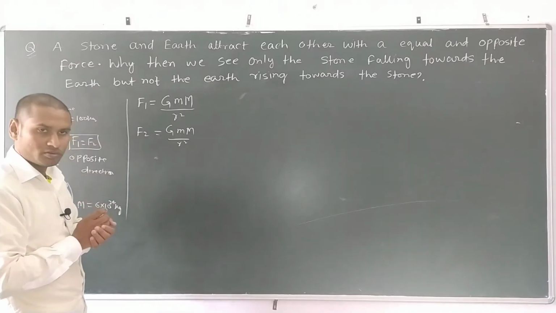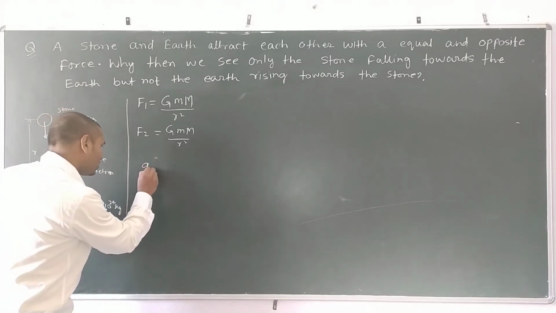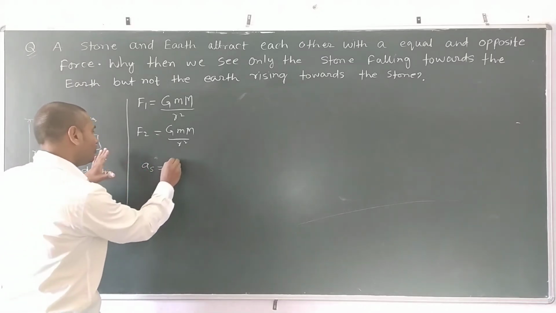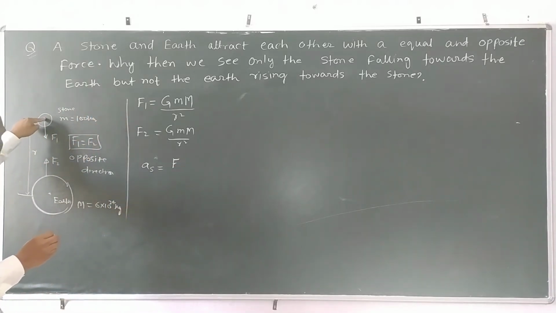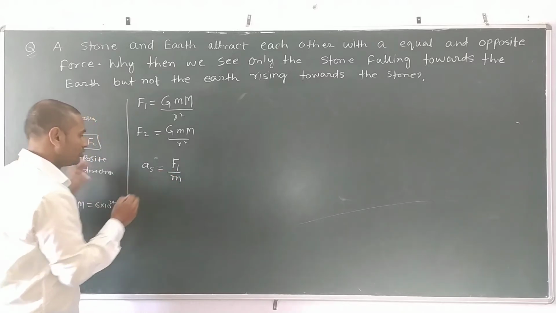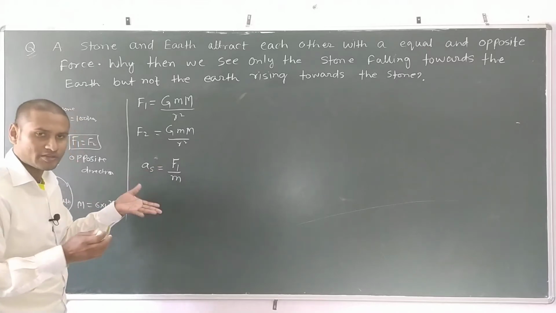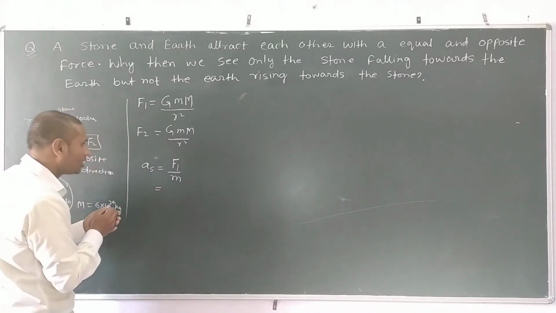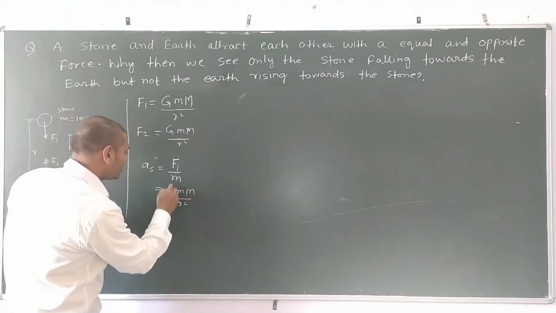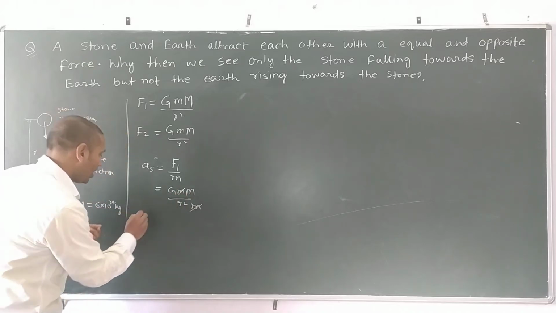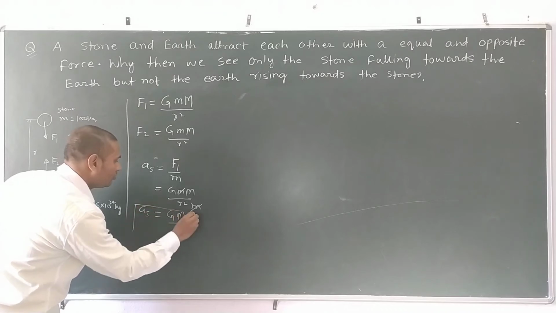And if you want to find out the acceleration of the stone, then what will you do? We have to divide the force which is acting on the stone, that is F1, by its mass. Then we can find the acceleration of the stone according to Newton's second law of motion, F equals mass into acceleration. So the value of F1 equals G small m capital M divided by R square, and the small m cancels out. The stone's acceleration becomes how much? G capital M divided by R square. This is the acceleration of the stone.